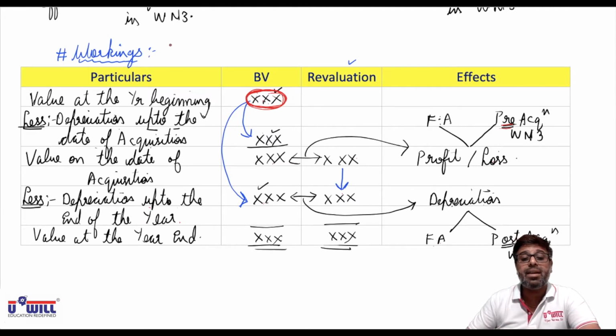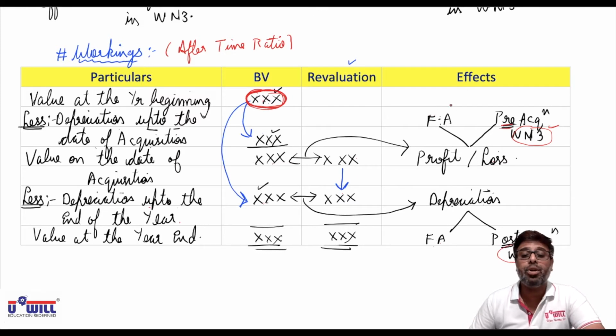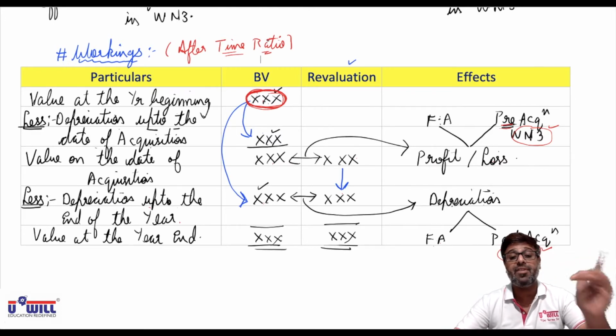And this working will come after time ratio. Okay, means it will come before P&L account, because in P&L account's working, we have to give that effect. So that P&L's working will actually become working note 4. Okay, so this working will come after time ratio.